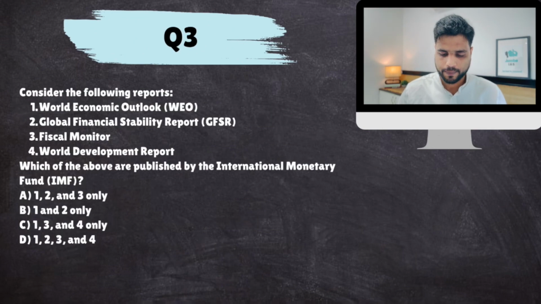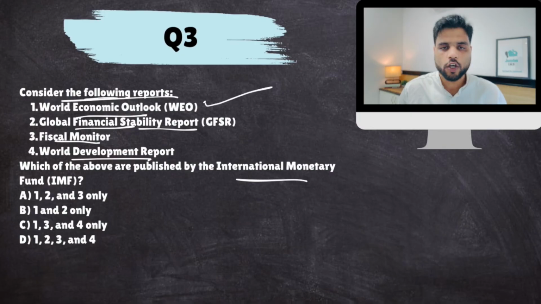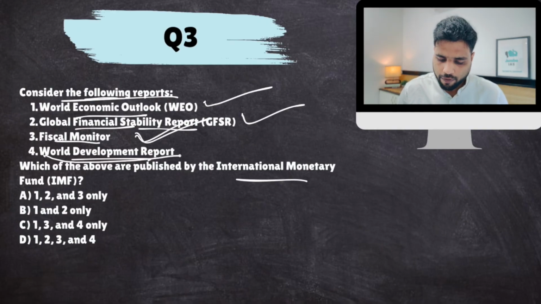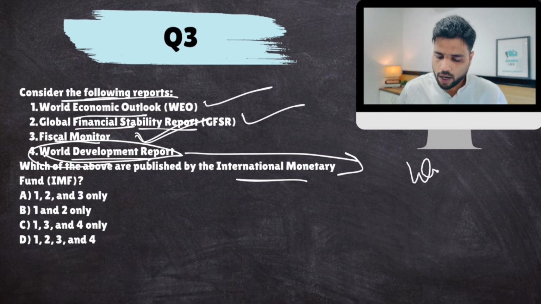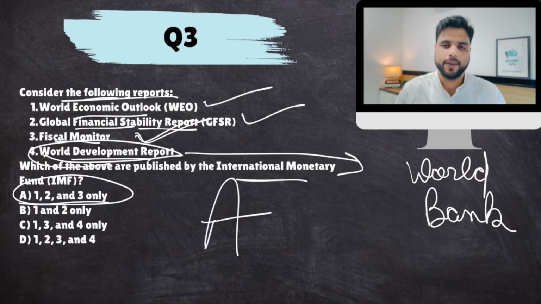All right. Next. This is a straightforward trivia based question. Consider the following reports. But UPSC does ask questions like these. World Economic Outlook, Global Financial Stability Report, Fiscal Monitor, World Development Report. So which of the above reports are released by IMF? So the answer is World Economic Outlook, Financial Stability, and Fiscal Monitor. Fiscal Monitor basically monitors the fiscal health of every country. World Development Report is released by World Bank, not by IMF. So the answer to this question would be 1, 2, and 3.